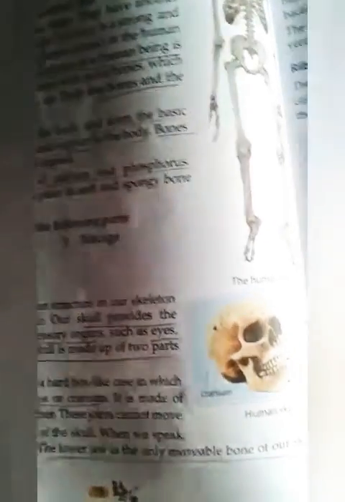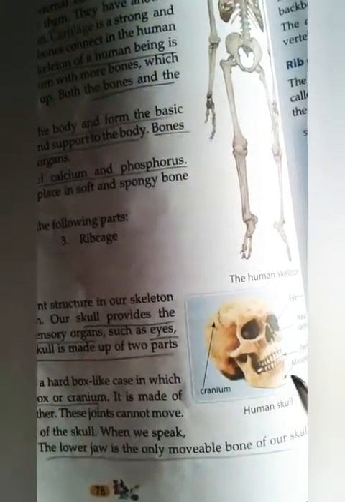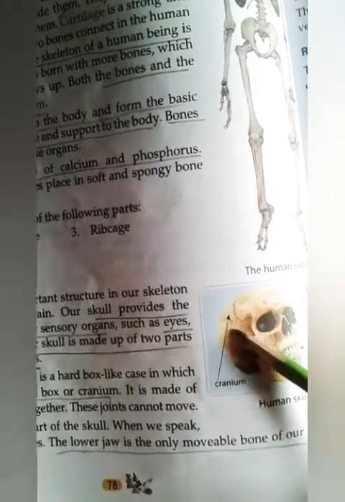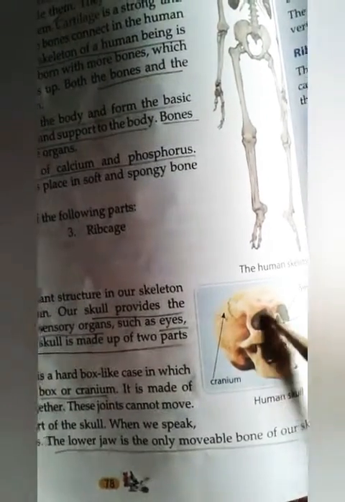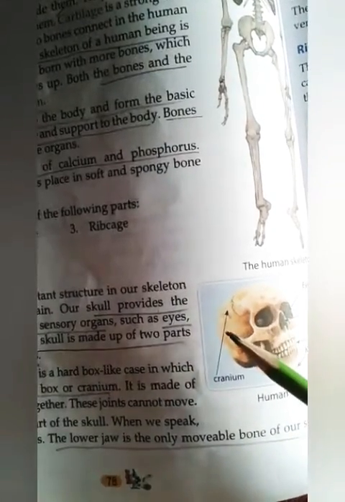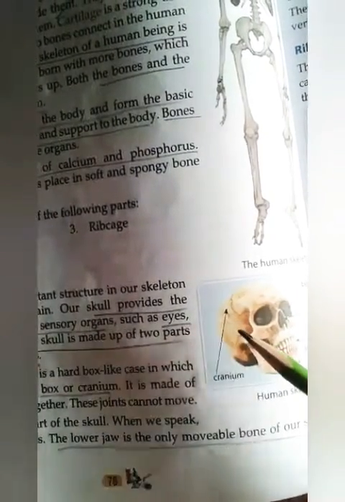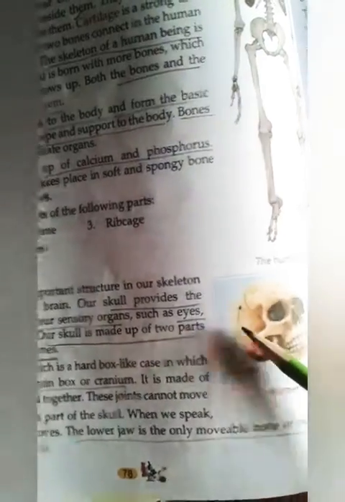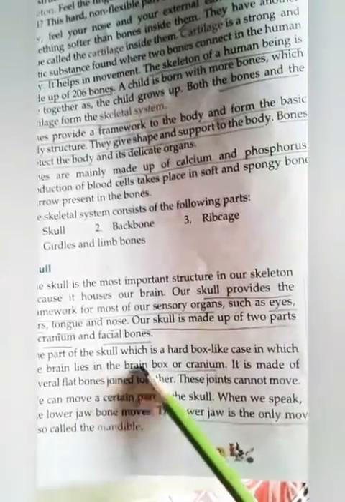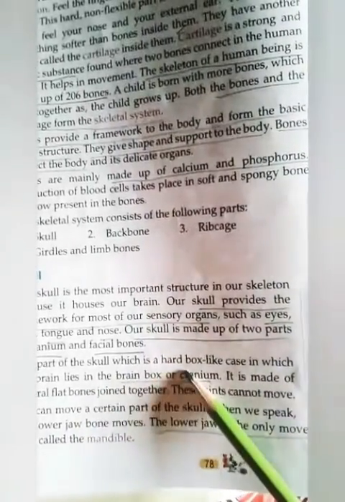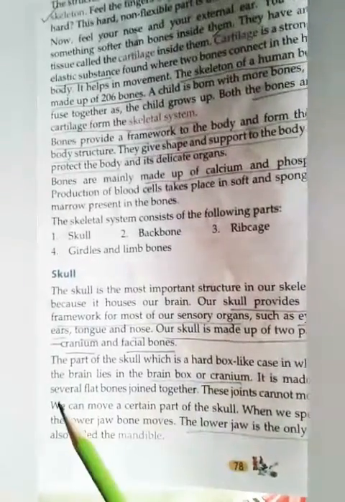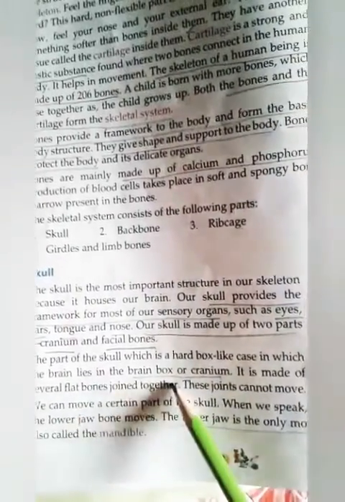Here you see, this is the figure of our skull. The back side part is known as cranium and the front part is known as facial bones. Inside the cranium, the brain is present. The cranium is a hard box-like case in which the brain lies, the brain box.